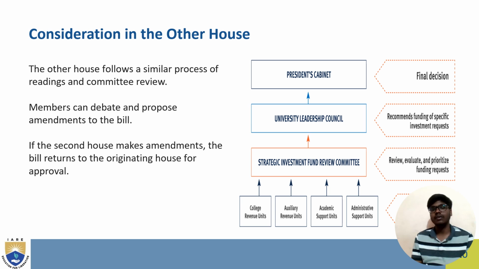President Cabinet. Here we can see a flowchart. We have a President Cabinet that will take the final decision, and beneath it, the University Leadership Council recommends funding for specific investment requests, and it also has the Strategic Investment Fund Review Committee and all the college review units which are at the college level.